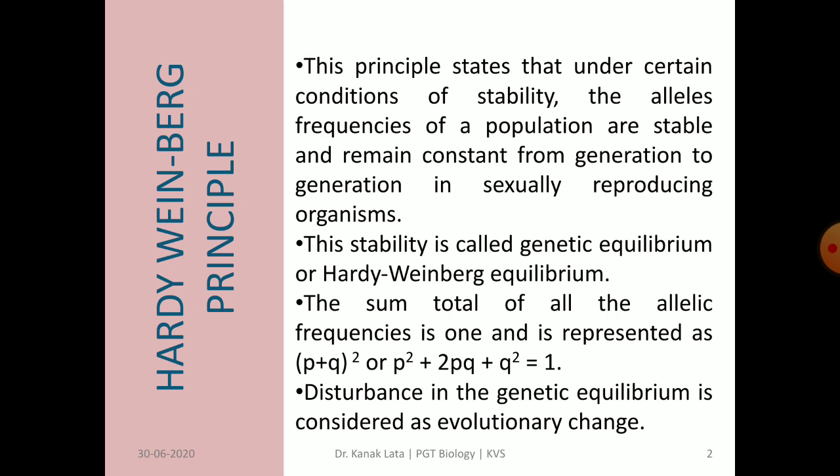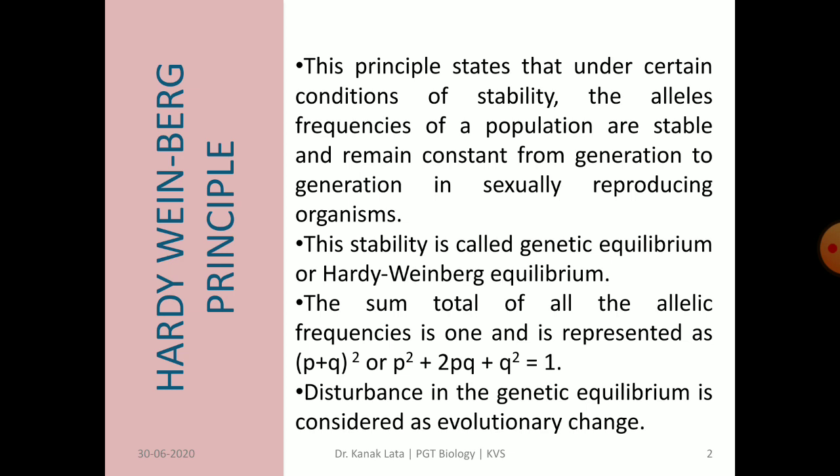Meaning thereby that the total genes and their alleles in a population remain constant, and it is called genetic equilibrium. Suppose individual frequencies can be named p, q, etc. In a diploid organism, p and q represent frequencies of allele capital A and allele small a. That is, one is dominant, another is recessive.